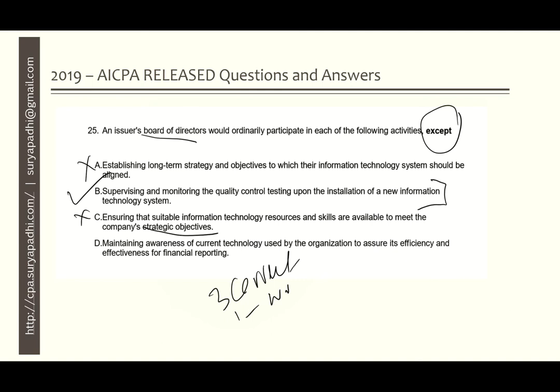This is also related to the strategy and objectives of the entity. So this is not the correct answer. So out of the options given here, option B is relating to the operational control, where the board of directors doesn't participate.